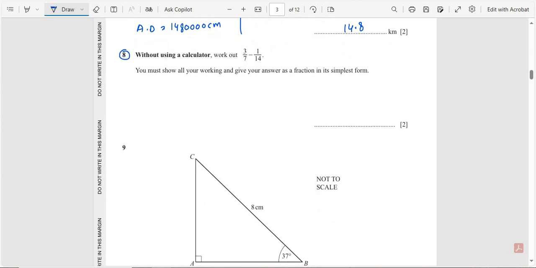Question number 8. Without using a calculator, work out 3 over 7 minus 1 over 14. If we multiply and divide by 2 in this equation, we get 14. So 2 multiplied by 3 is equal to 6, and 2 multiplied by 7 is equal to 14, minus 1 over 14. Taking the LCM, we get 6 minus 1 over 14. 6 minus 1 is equal to 5 over 14. So the final answer is 5 over 14.